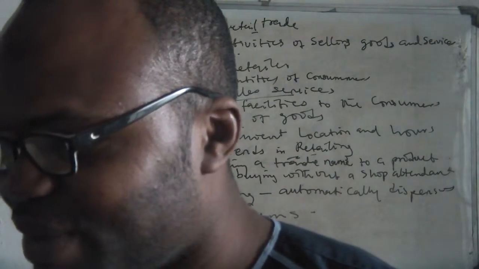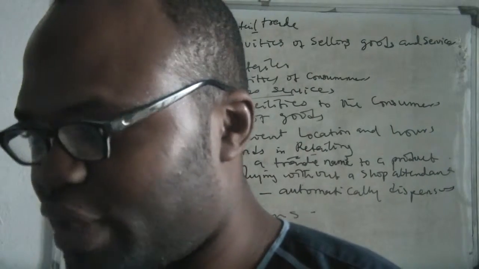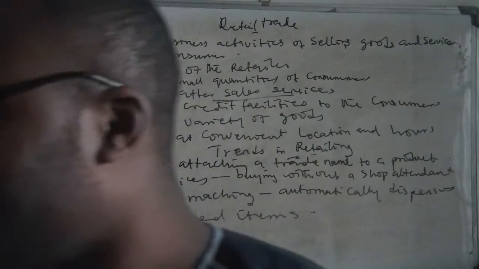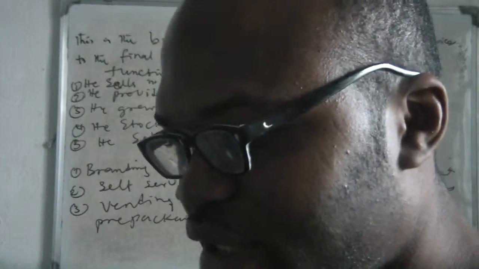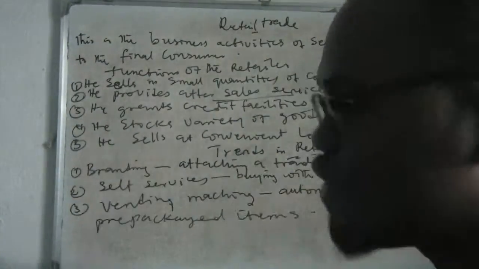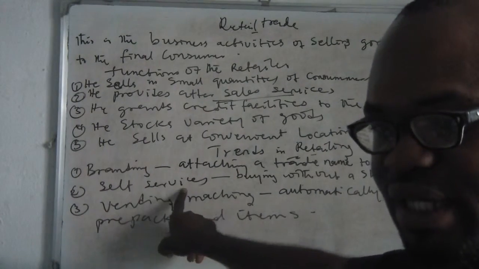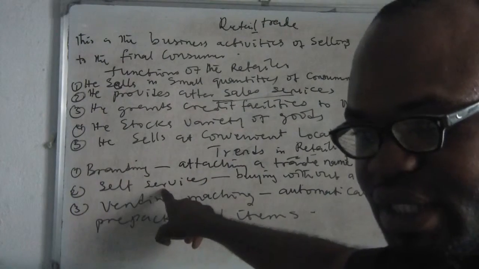Is that clear? When you go to places like ShopRite, is that not how you do? You go and pick your stuff. It's when you want to pay that you go and meet them for payments. So in retail shops like ShopRite and all those places, you can have what we call self-service. You're serving yourself.